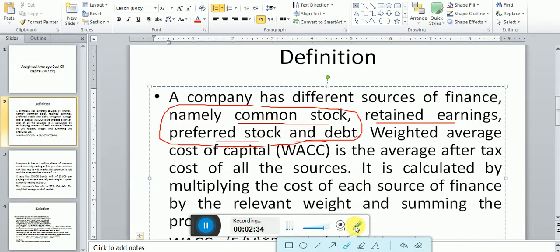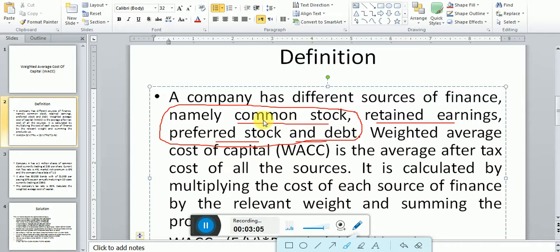But in today's lecture, you try to figure out how much is the average cost you are paying to each source of financing. For example, if you form a capital structure where you need to raise funds from shareholders through equity financing, or through debt financing, then you try to know the average cost you are paying.